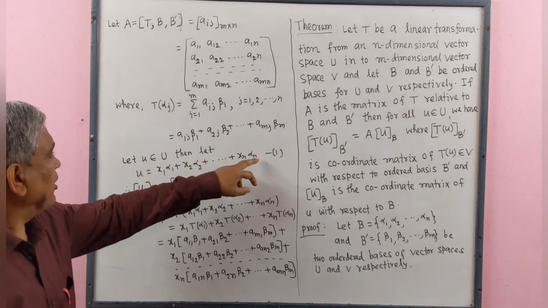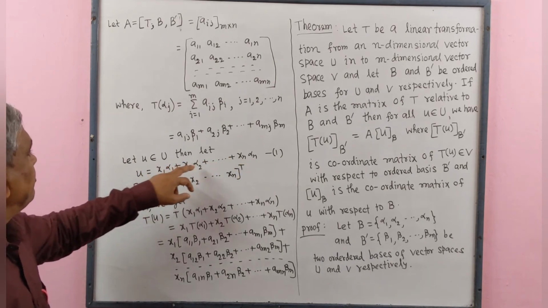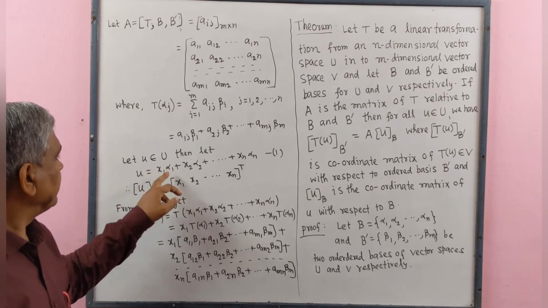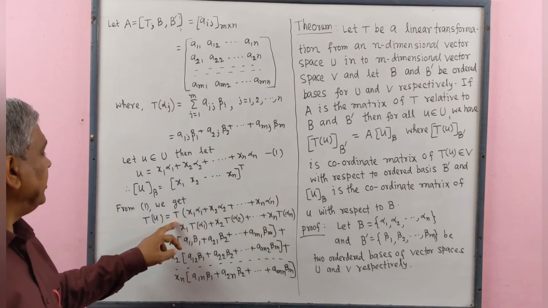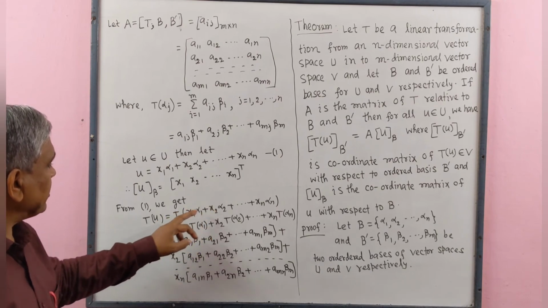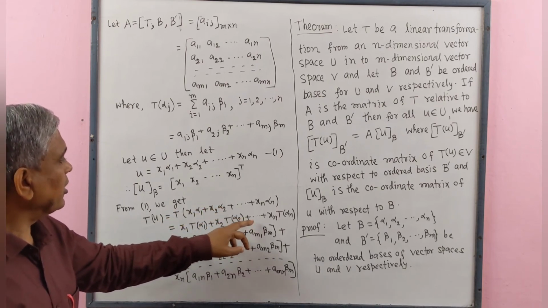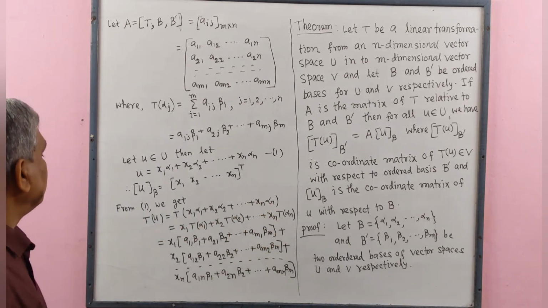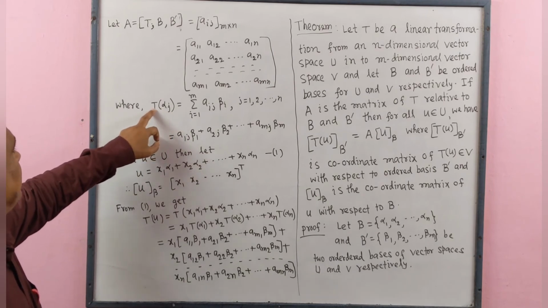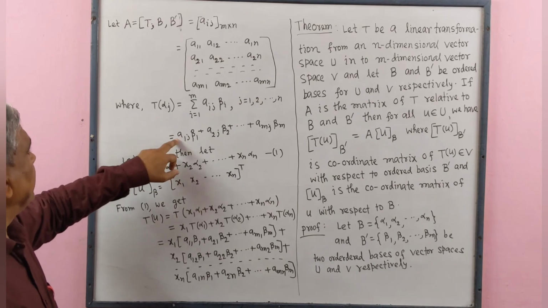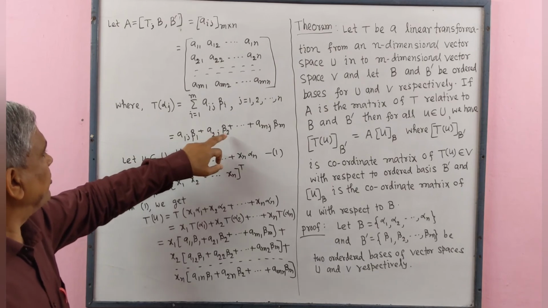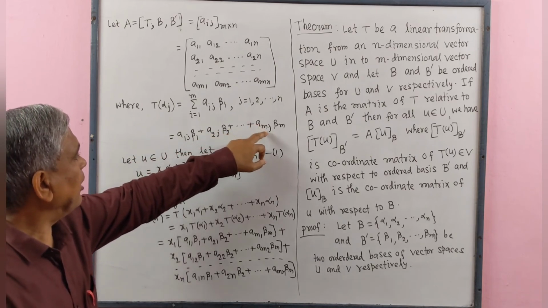From 1, we apply the linear transformation on both sides: on the left side Tu, and on the right side we write T of this. Since T is a linear transformation, we may write this as x1 T alpha 1 plus x2 T alpha 2 plus ... xn T alpha n. Since T alpha 1, here we write j equal to 1, equals A11 beta 1 plus A21 beta 2 plus ... Am1 beta m.